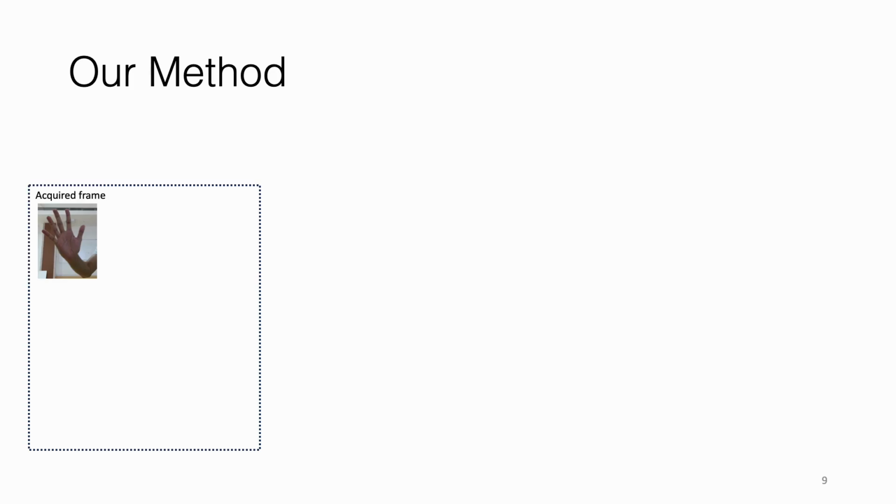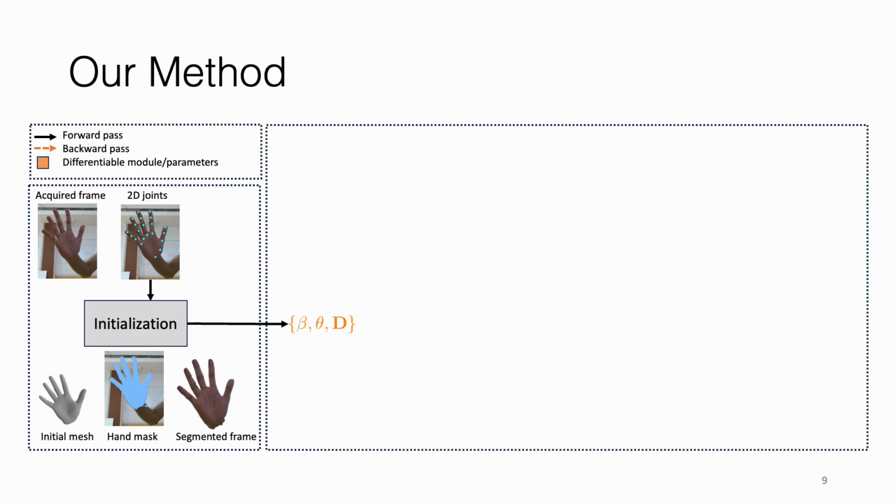I'll briefly walk through our idea. We start with a given frame and use an off-the-shelf 2D landmark estimation method to get 2D joint positions. We then use our initialization strategy to obtain the initial hand model parameters and the segmented image. Our hand model extends the parametric hand model MANO by subdividing the mesh and the blend shape and also introducing vertex offset parameters to capture high frequency details. These initial hand model parameters are used to obtain the resulting deformed mesh.